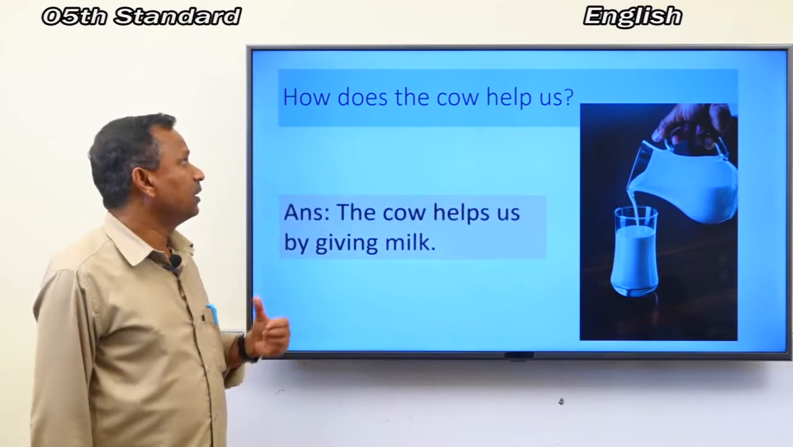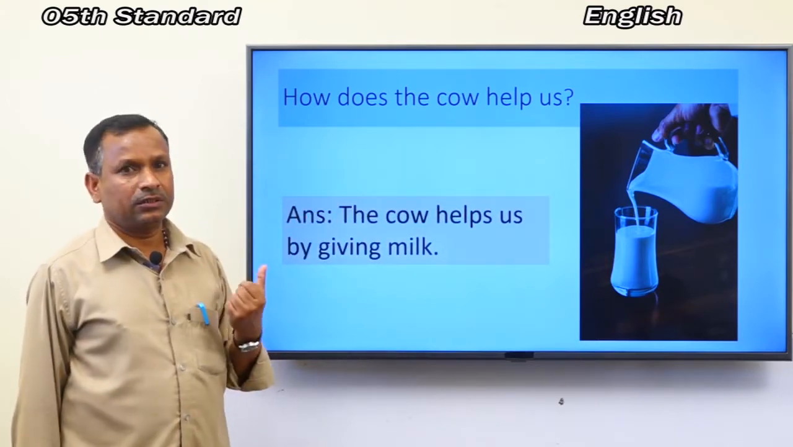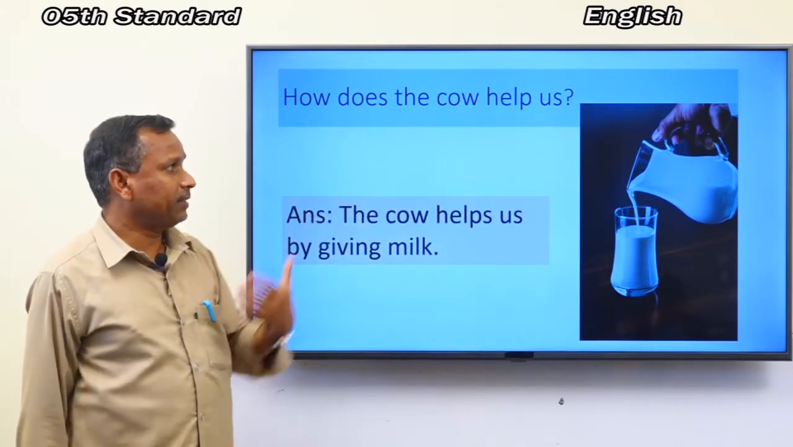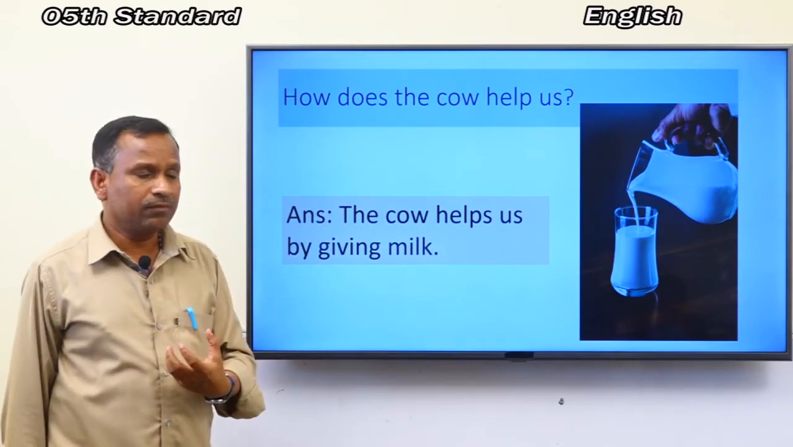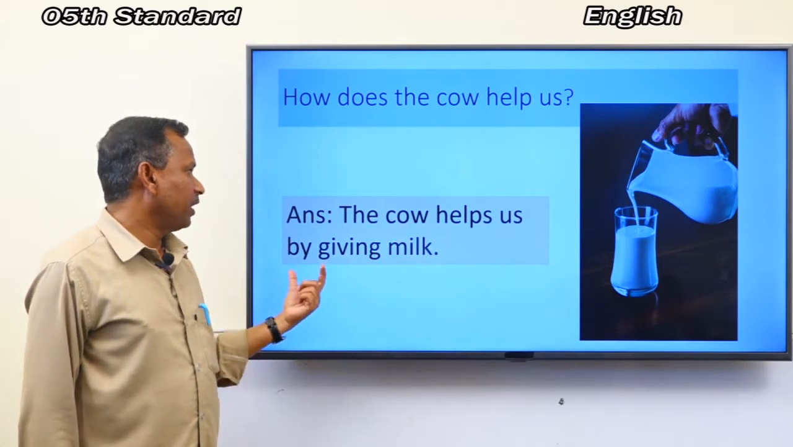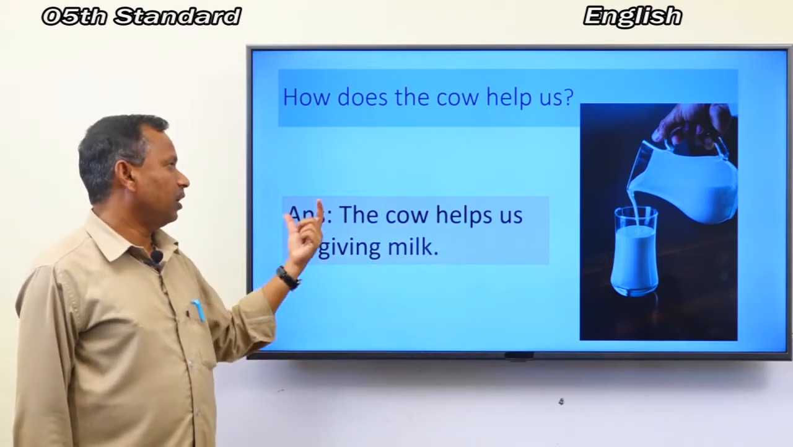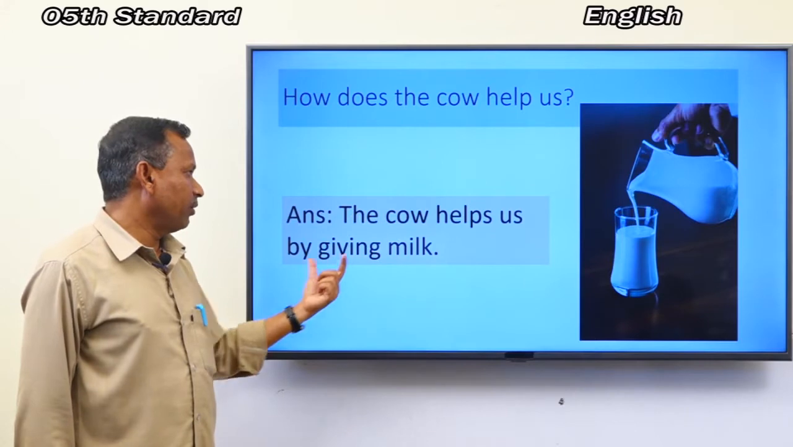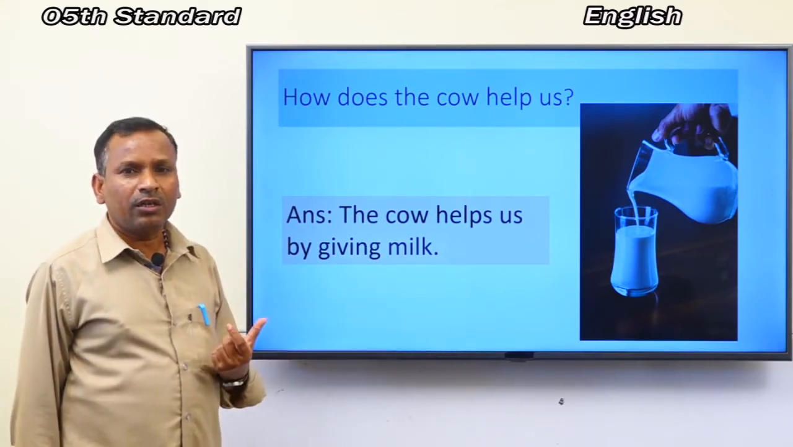Next one: how does the cow help us? What is the answer? Here is the answer. The cow helps us by giving milk. This is the answer.